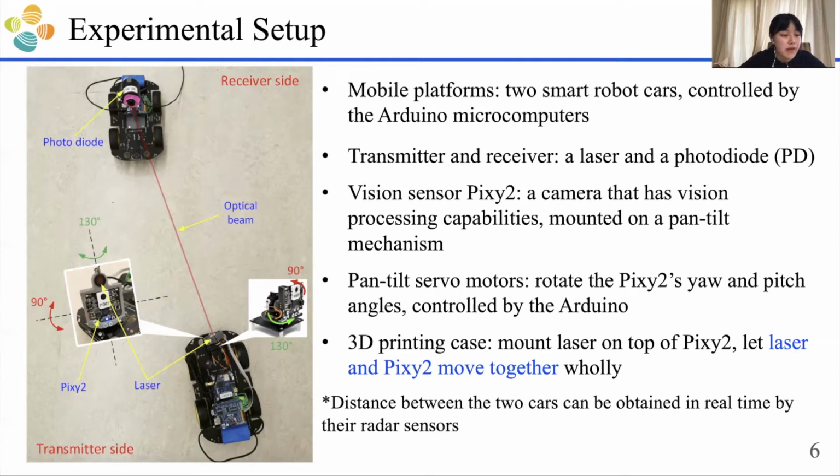This mechanism has pan and tilt motors used to rotate the Pixy's yaw and pitch angles, and is also controlled by the Arduino microcomputer. Besides, we use 3D printing to print a case that can mount the laser on top of the Pixy 2. This is the laser and this is the Pixy 2, so that the laser and Pixy 2 can move together as a whole.